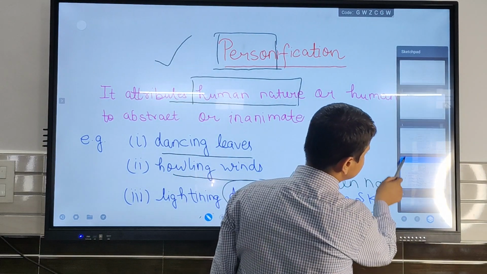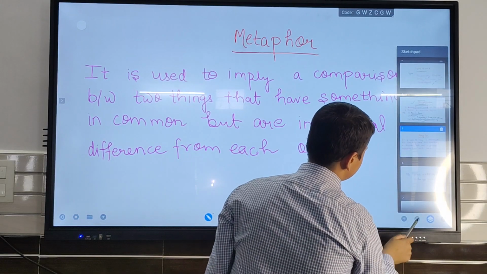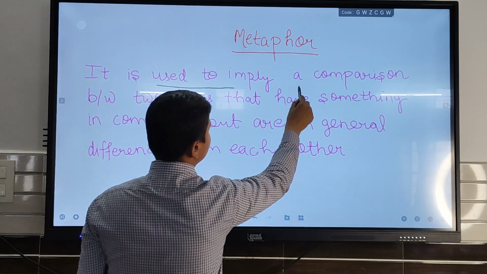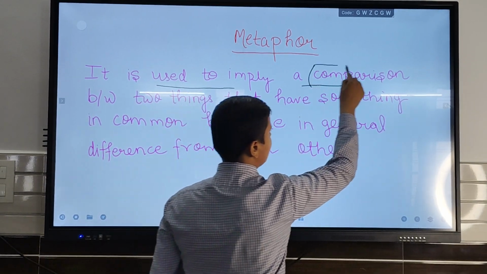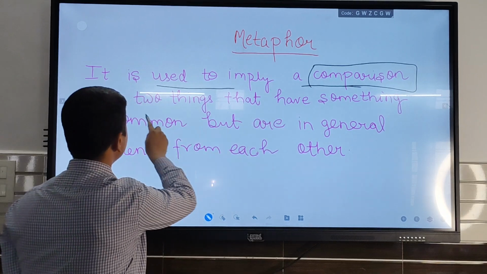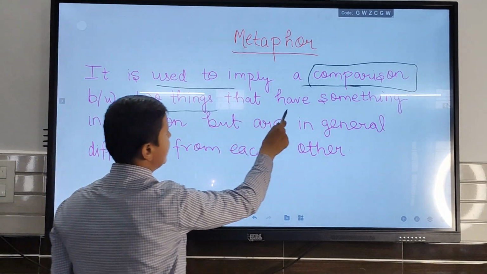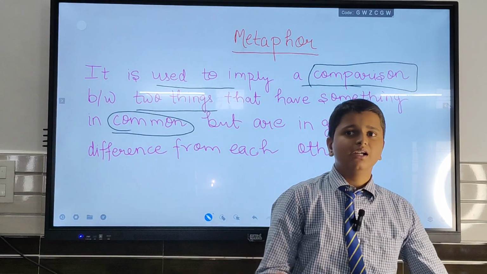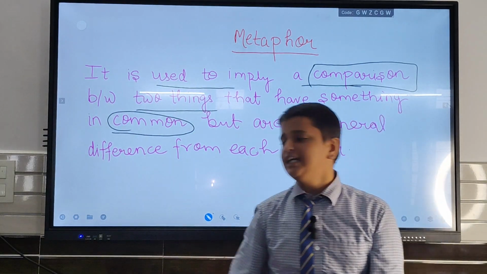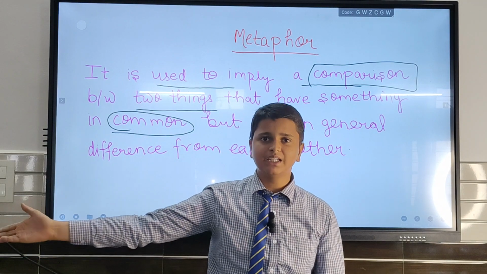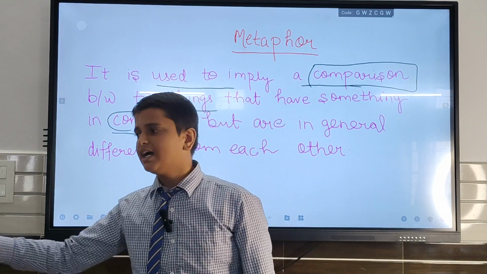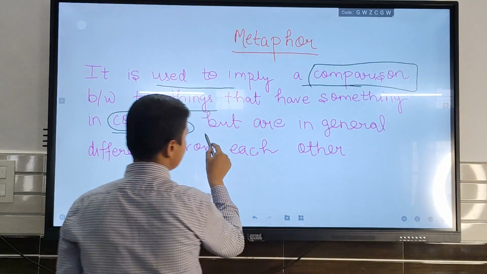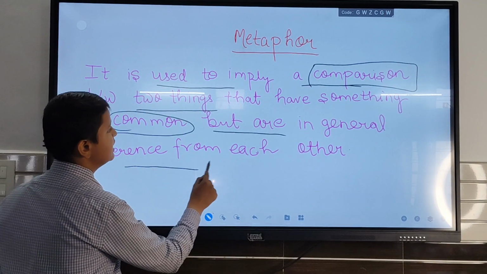Now our next is metaphor. Metaphor is used to imply a comparison. Highlight the word comparison between two things that have something common. For example, my name is Ritesh and some other have the same name Ritesh. So there will be a comparison between Ritesh and Ritesh because they both are common but are in general different from each other.